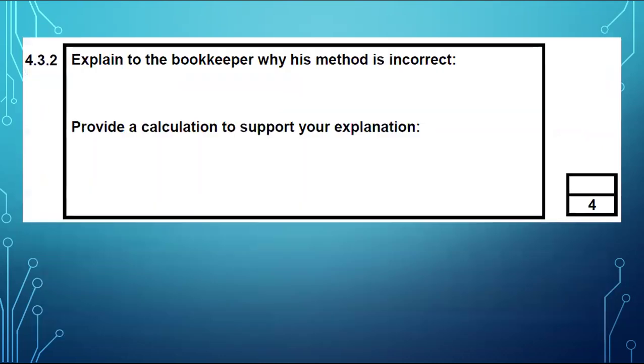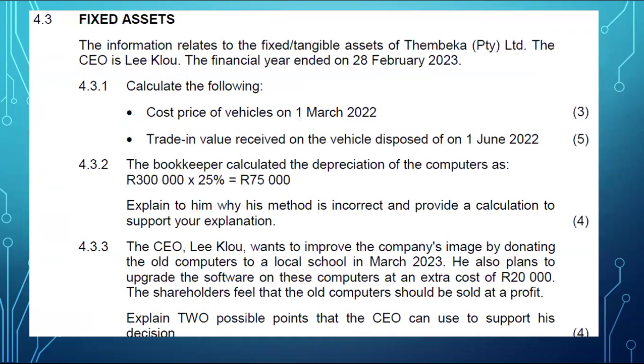Okay, and then they say this here. Explain to the bookkeeper why his method is incorrect. Probably I lost it. Let's go back. I'm going to get here to 4.3.2. The bookkeeper calculated depreciation of the computers as that. I see that the cost price for computers was 300,000. Depreciation rate is 25%, and depreciation will be 75,000. Hold on. Do you notice that method is correct? It is correct. So the bookkeeper is not wrong.